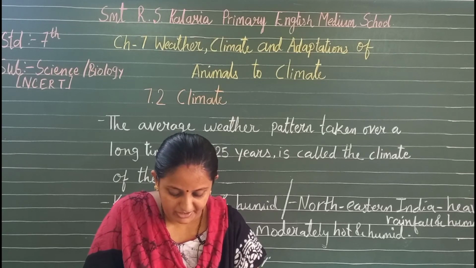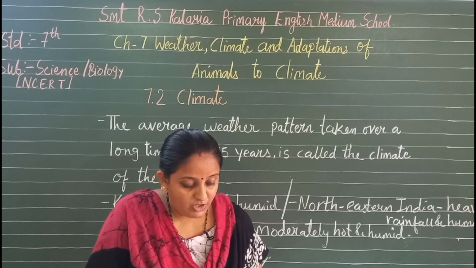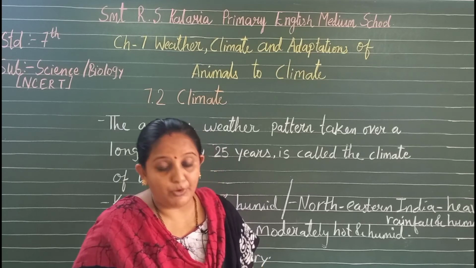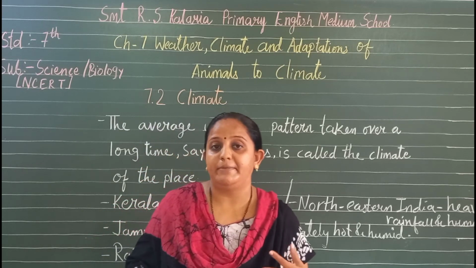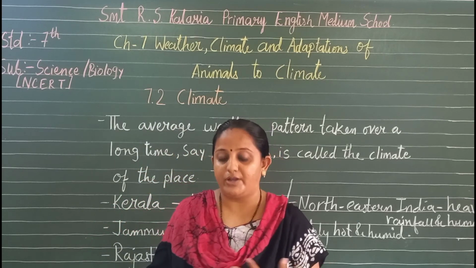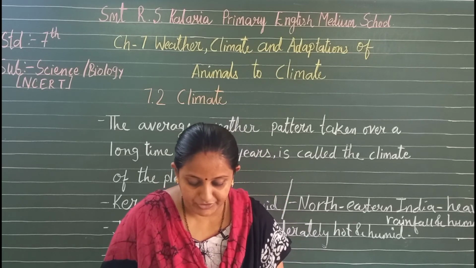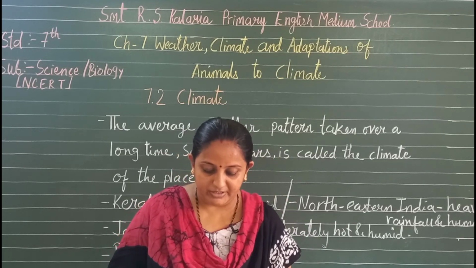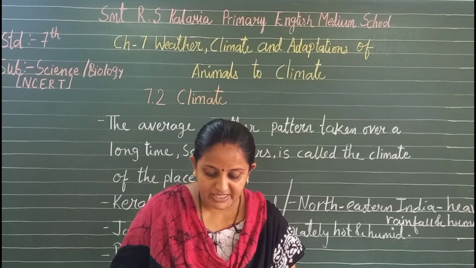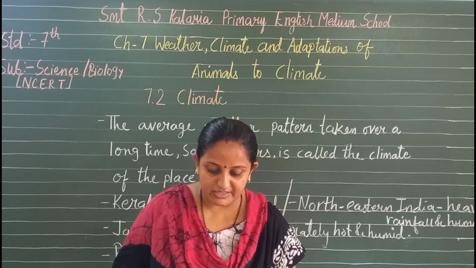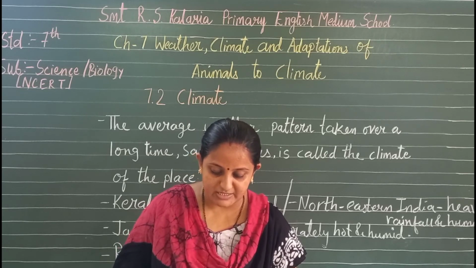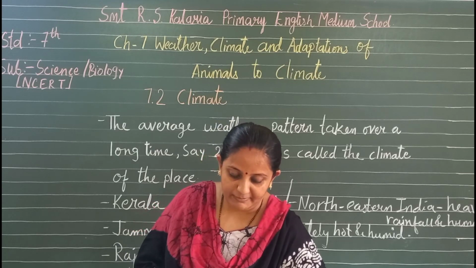Generally it has rounded numbers. Okay. So by looking at tables 7.2 and 7.3, the climate of Srinagar and Thiruvananthapuram, we can easily see the difference in the climate of Jammu and Kashmir and Kerala. Kerala is very hot and wet in comparison to Jammu and Kashmir, which has a moderately hot and wet climate.